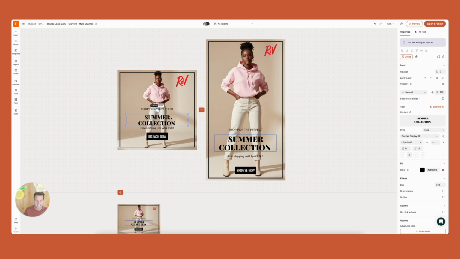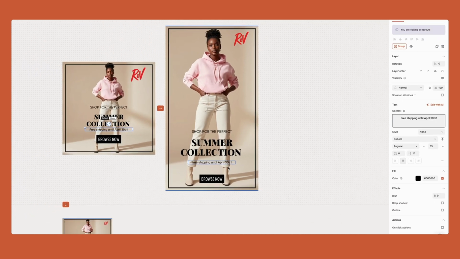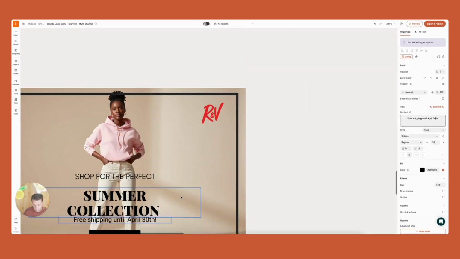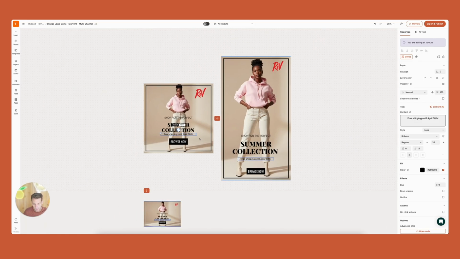Like if you have created designs across multiple files in your life, you know how painful that is, that you have to replicate all these changes everywhere. Here, if I decided to change, let's say the date, free shipping until April 25th, the marketing team is telling me that this campaign is no longer ending on April 25th, but actually on the 30th. So if I'm gonna go here on the right panel and change to 30th, notice that it's updated automatically in all the variants or all the sizes, right? This is really, really powerful.